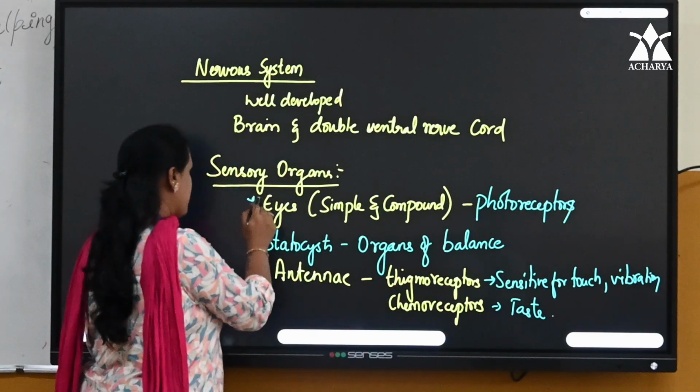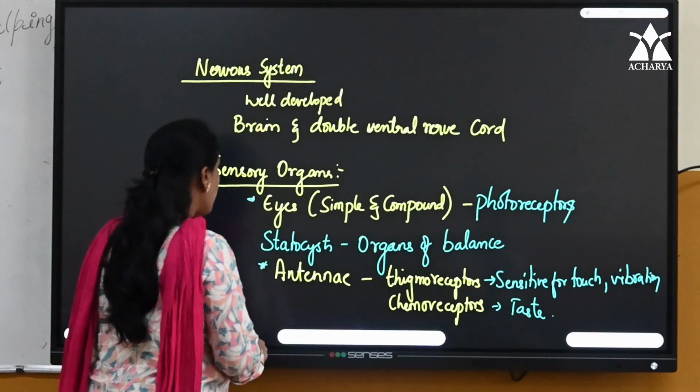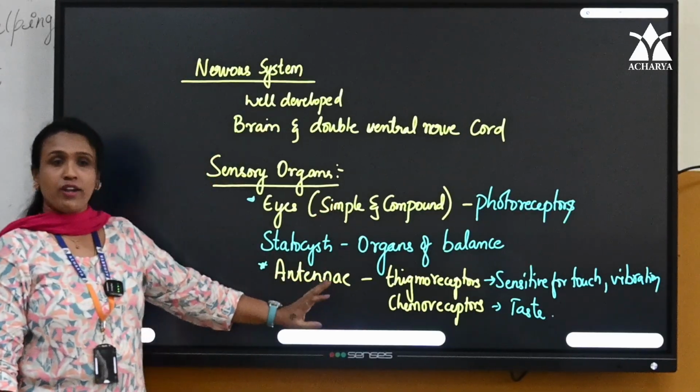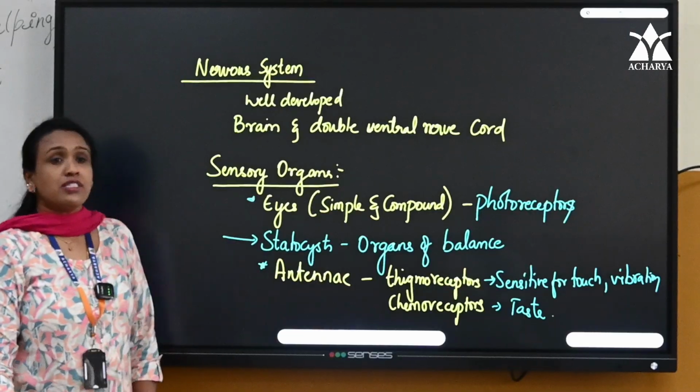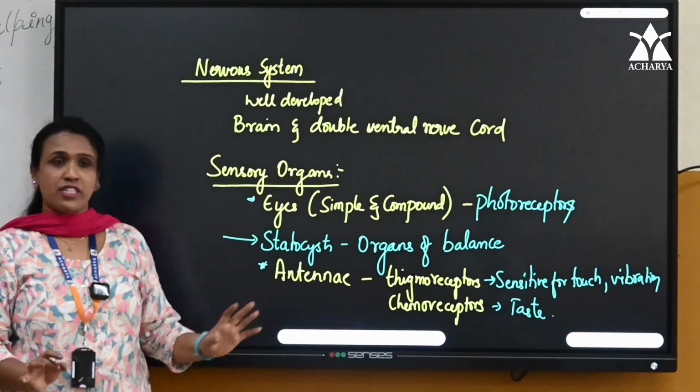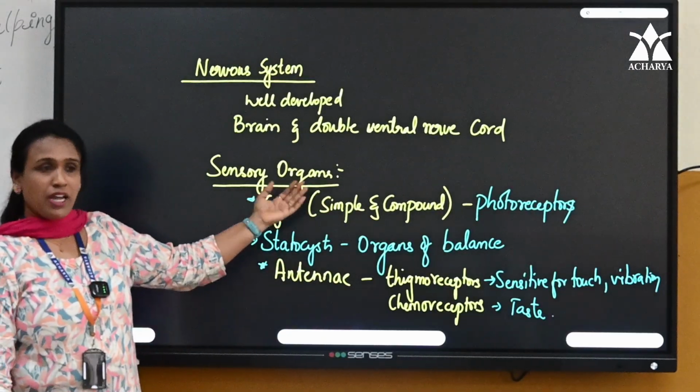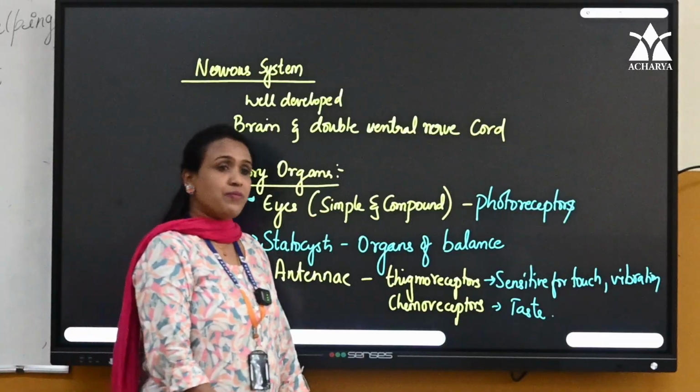So eyes and antennae are two important sensory structures. In addition, our NCERT is also mentioning statocyst, organs of balance. It is not a sensory organ, but I have just added it here. Is that clear, children? Fine.